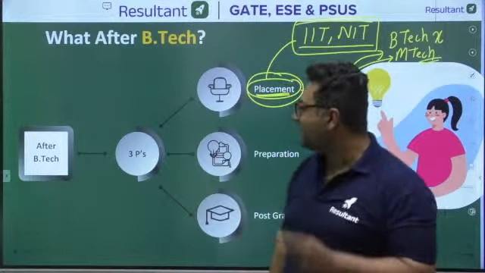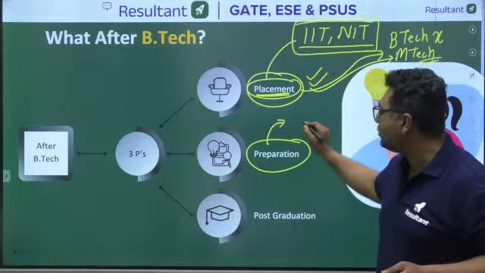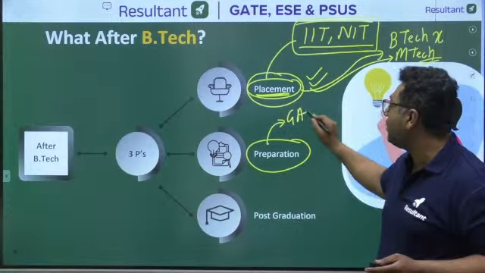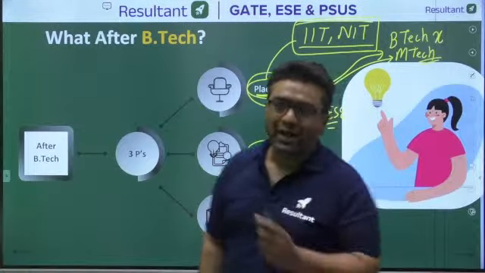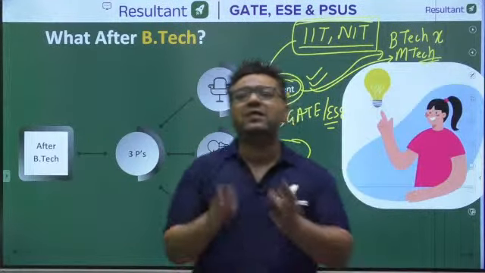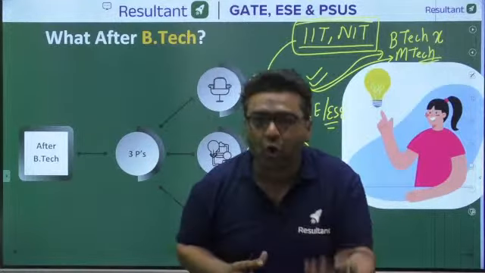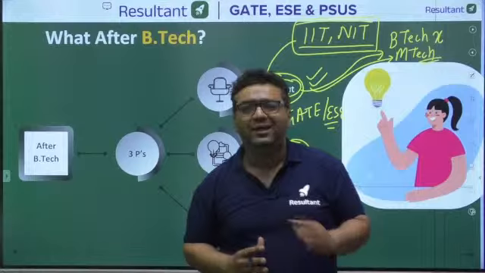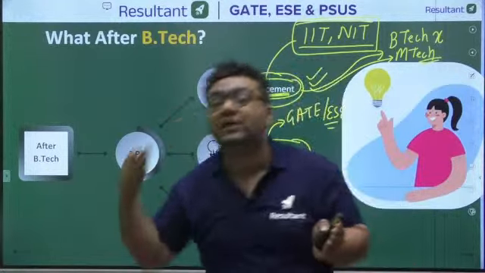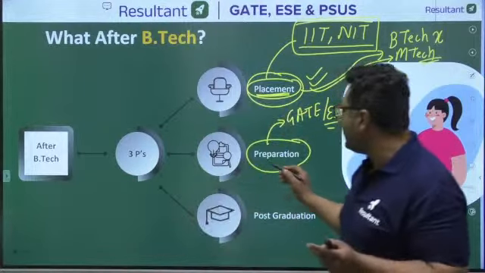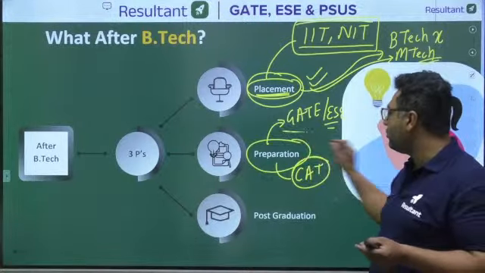Then guys, the second thing is preparation. Some students may be looking at GATE and ESE, some may be going for CAT and all. So this is the second P which students generally look for. Whenever we are talking about GATE, ESE or CAT, they are very different sections. If you are looking for government jobs in PSUs or engineering services, that is a separate path. If you are looking for management jobs, which you will get after an MBA from the IIMs, for that you have to prepare for CAT. That is going to be a separate exam. So right now we are here to talk majorly about this thing.